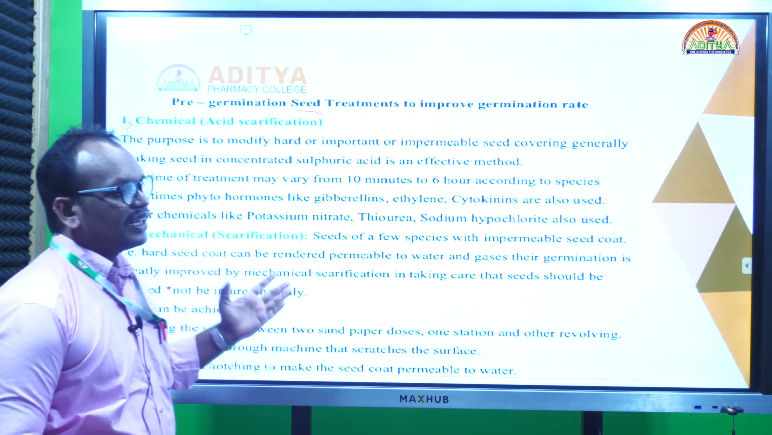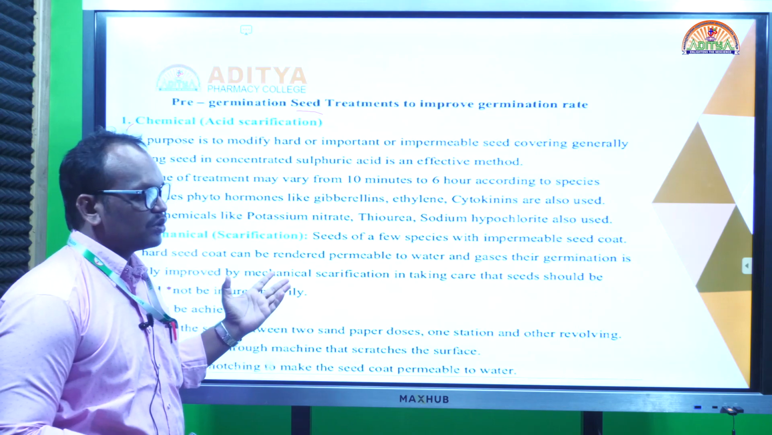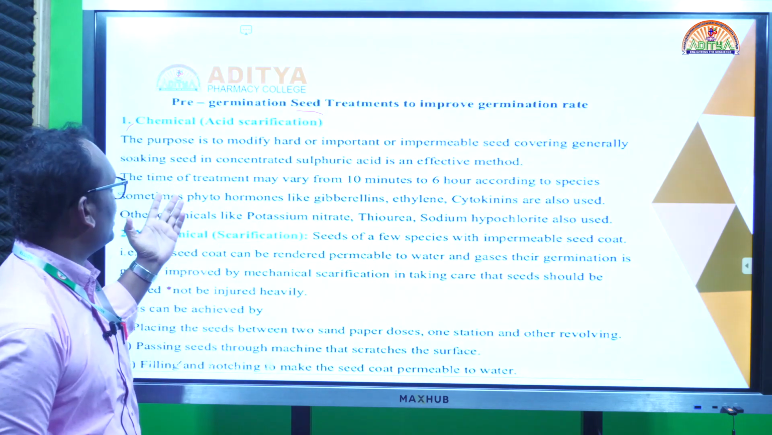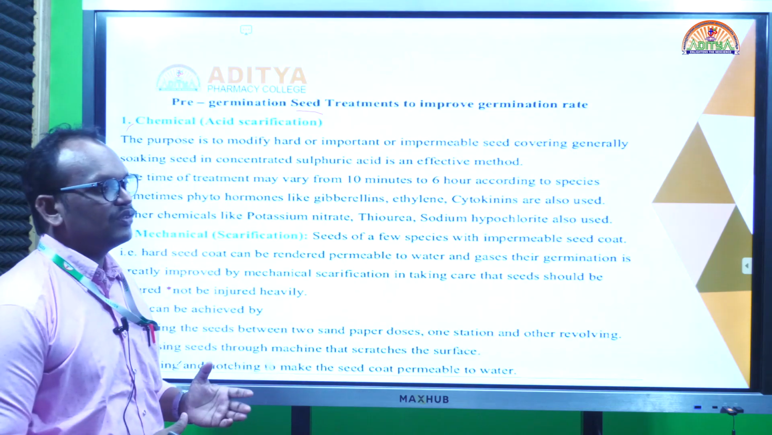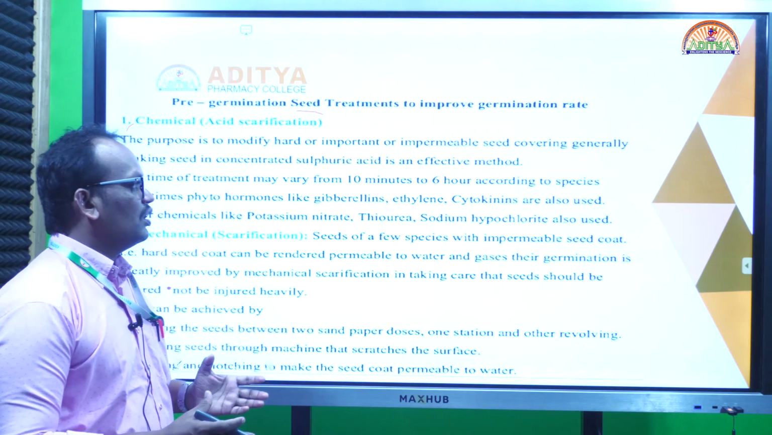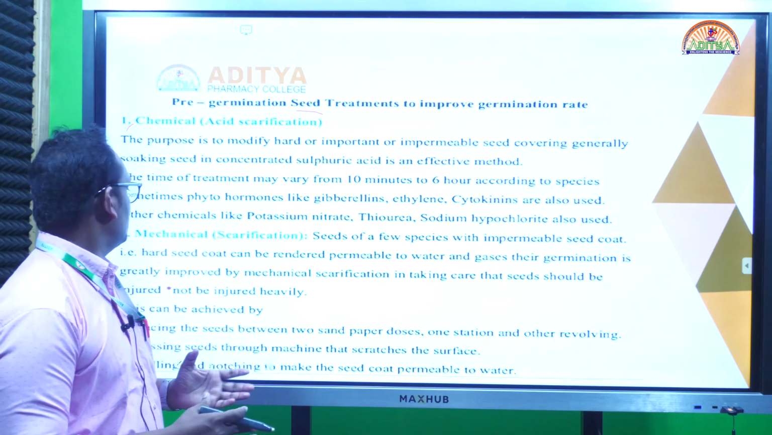So sometimes we treat with chemicals for the pre-germination process. What is the process called? Chemical or acid scarification. In that case, the outermost layer of the seeds becomes permeable, and after that it increases the germination power.